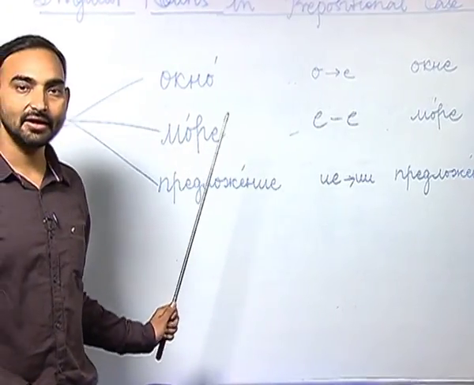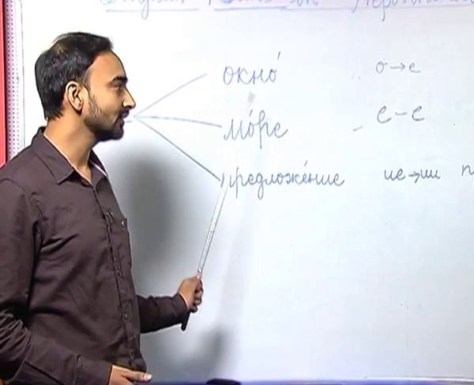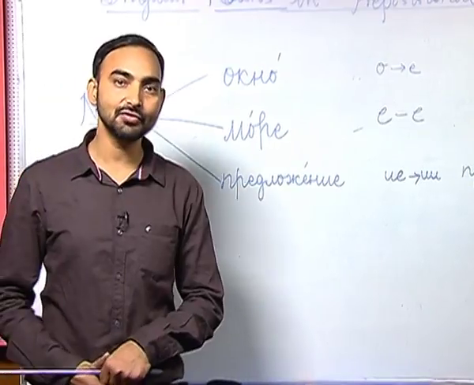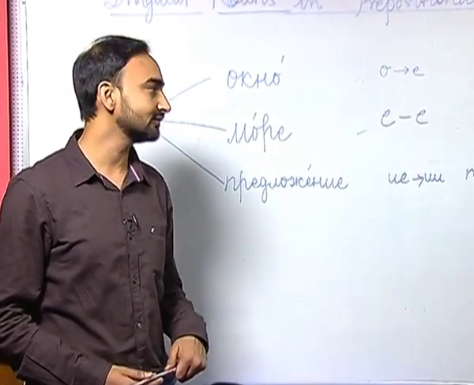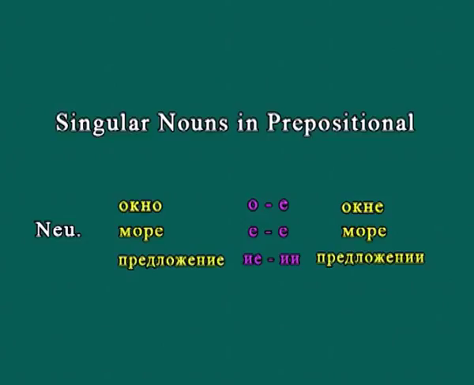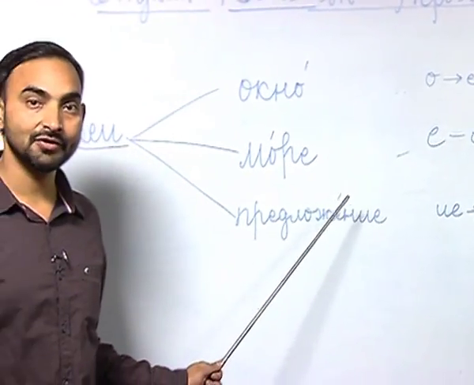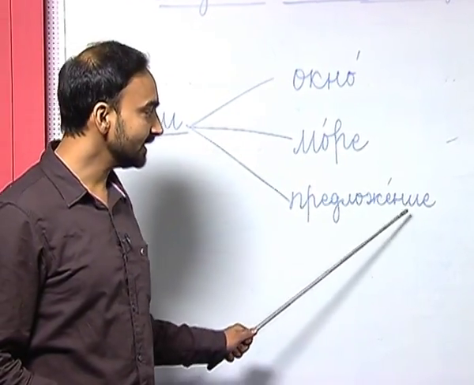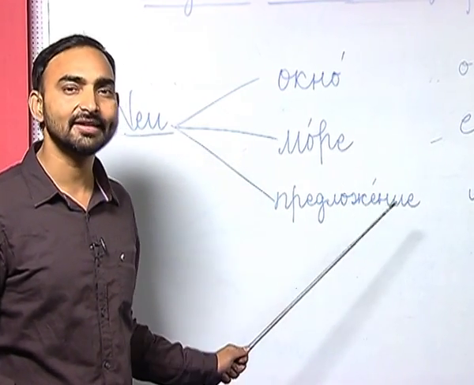The second ending of neuter gender nouns are ye ending words. What happens when we have to use a ye ending neuter gender noun in the prepositional case? We will not change anything. Ye is basically replaced with ye, so there is no change in the spelling. More will be more only. And the last ending of neuter gender nouns are ye ending, like Prepositional sentence.